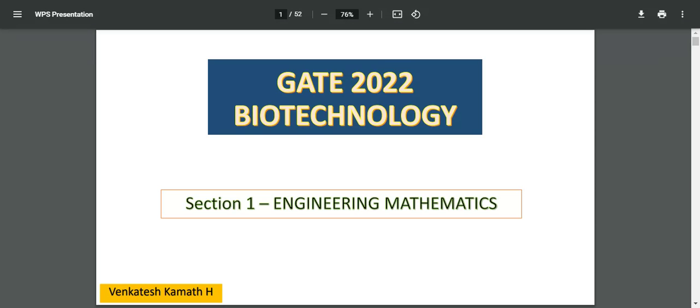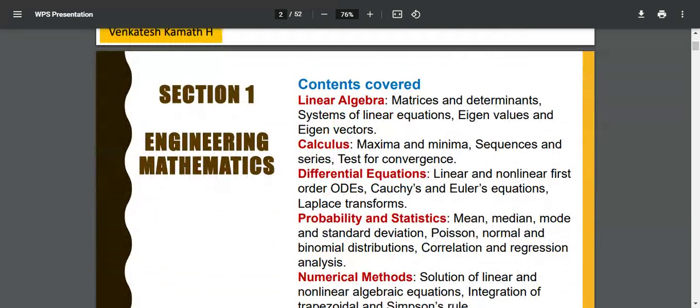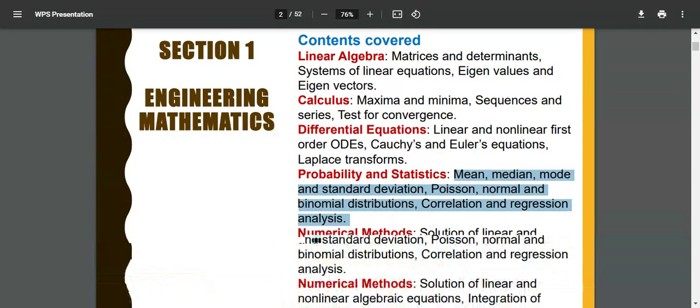Okay, let's begin today's session. Today, I'll be completing section one, that is engineering mathematics. In that third part, I'm going to concentrate today. So I'm going to take up the topic specifically on probability and statistics. There may be something basic to you and some informative topics will be there.